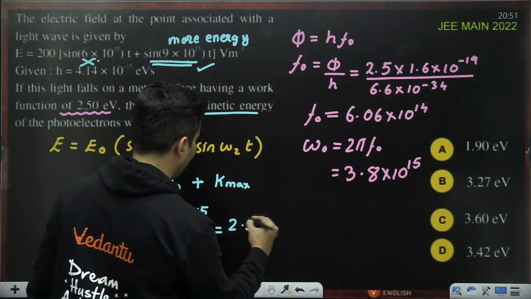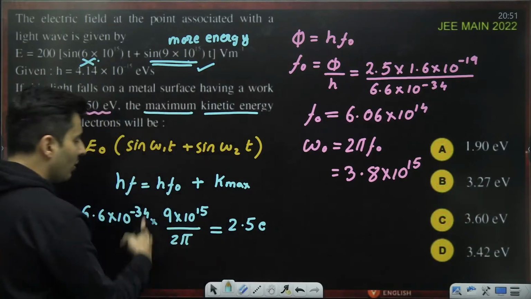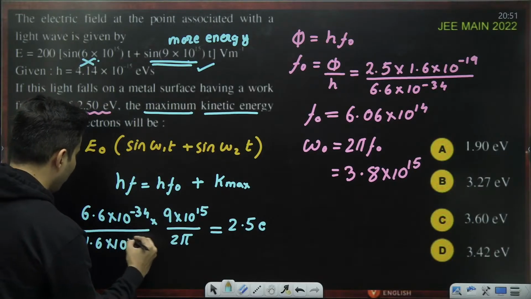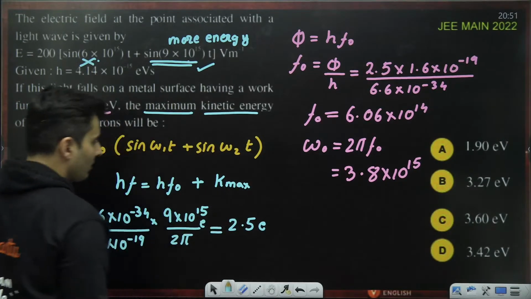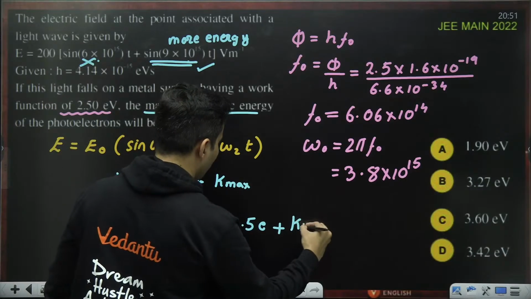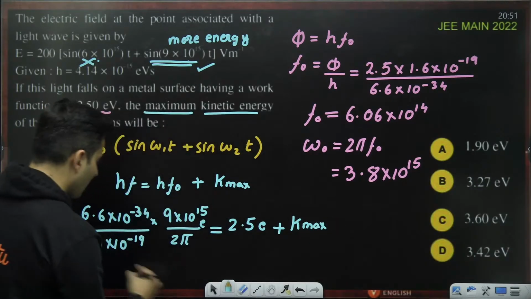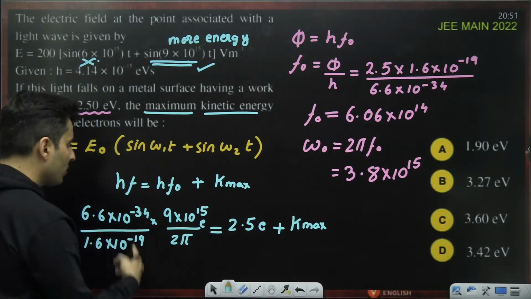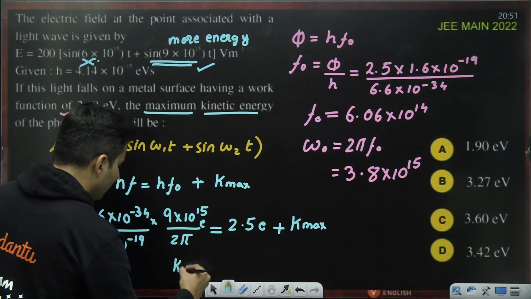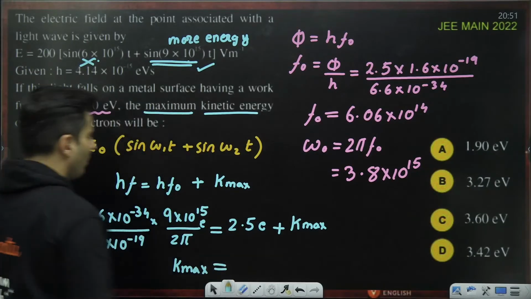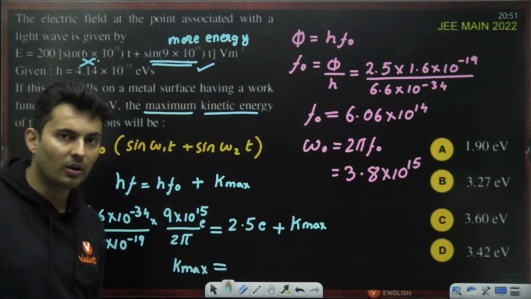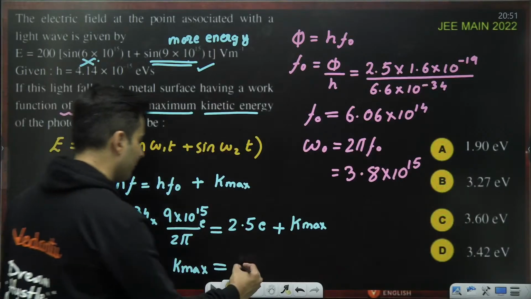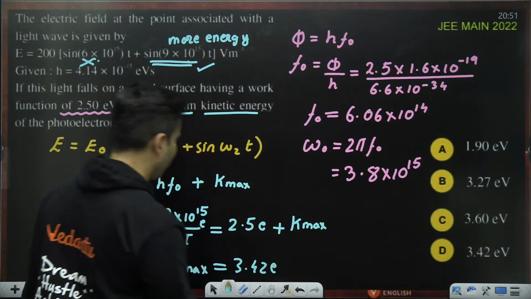So 2.5 electron volt. And to convert this also in electron volt, divide this with 1.6 into 10 to the power negative 19. So this will be also in electron volt, and this will be your maximum kinetic energy. Always to convert it into electron volt, divide with e. From electron volt to joules, multiply by e. So from this, you are going to get the maximum kinetic energy, which is 3.42 electron volt. So this will be 3.42 times e.